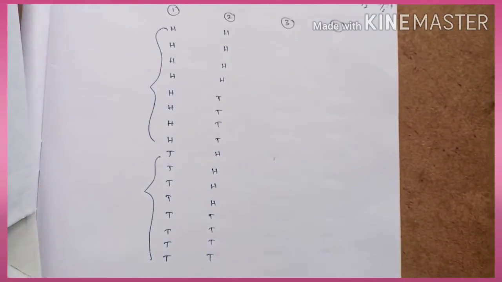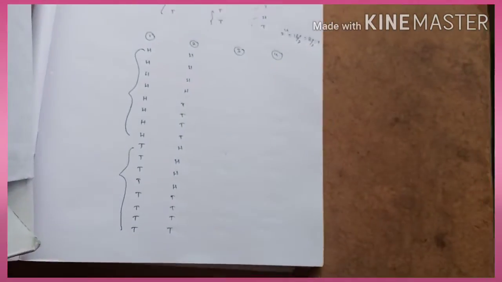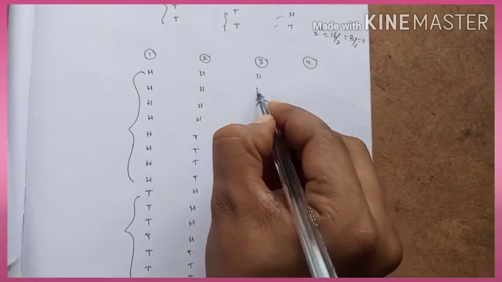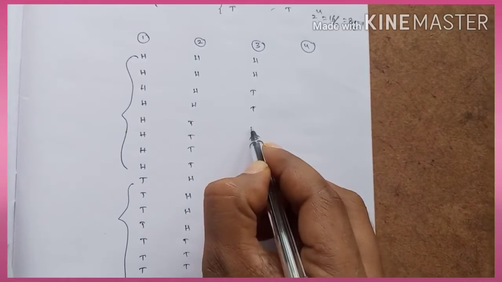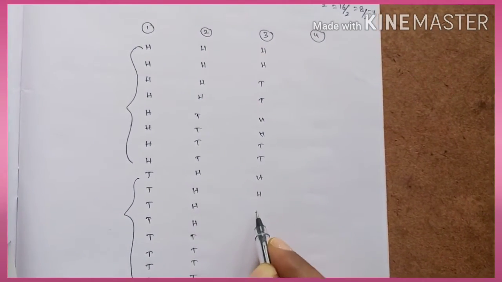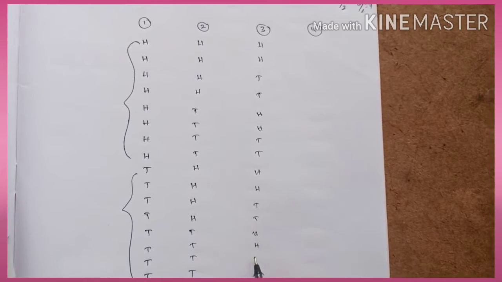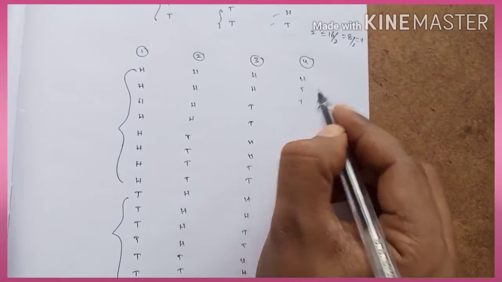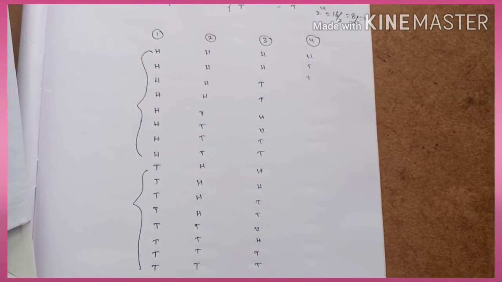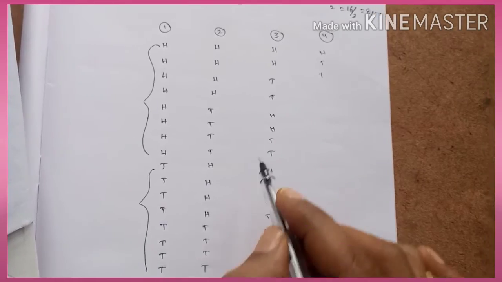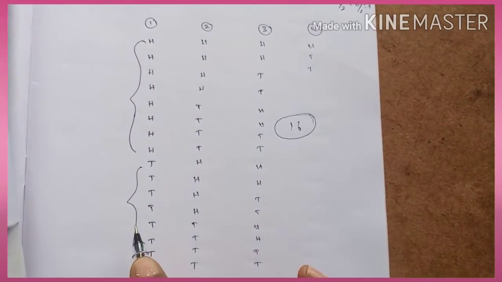After getting 4, what we can do? 4 by 2 is equal to 2. Now we have to take here 2, 2, 2. So head, head, tail, tail, head, head, tail, tail, head, head, tail, tail, head, head, tail, tail. Last one you can write here head, tail, head, tail, head, tail, head, tail, head, tail, head, tail, head, tail, head, tail. Right? Like that we can write 16 possible outcomes also.